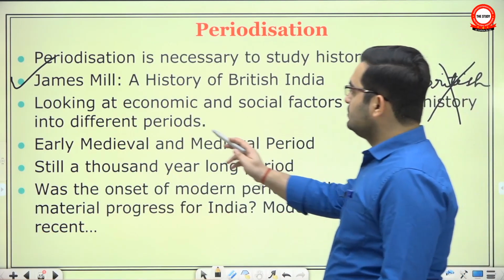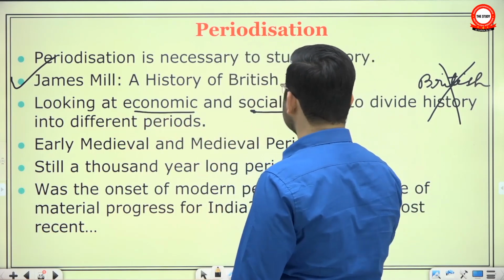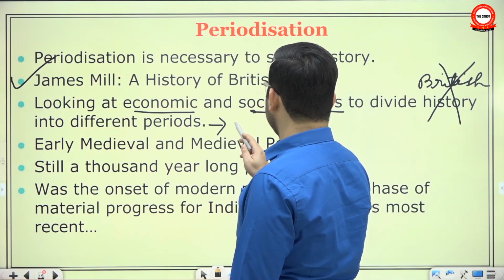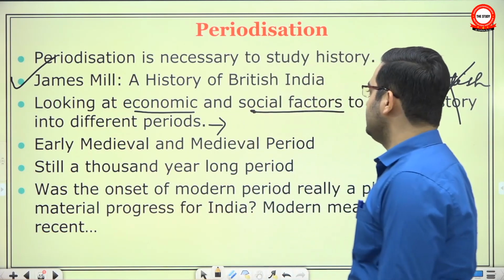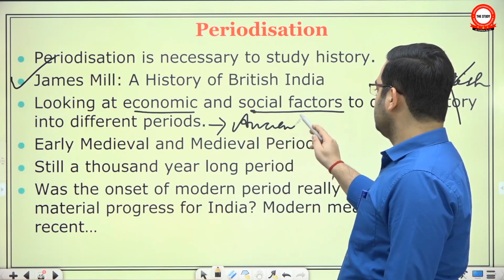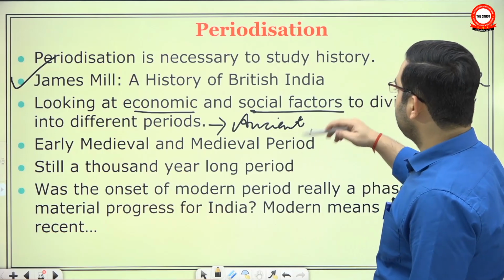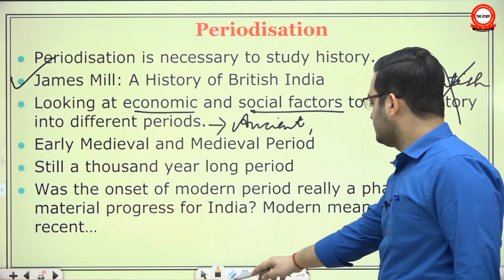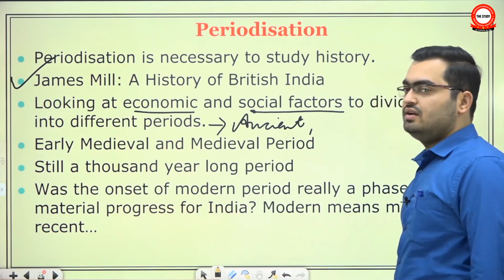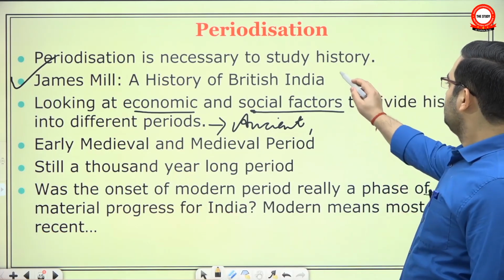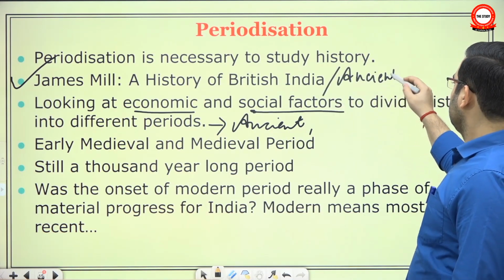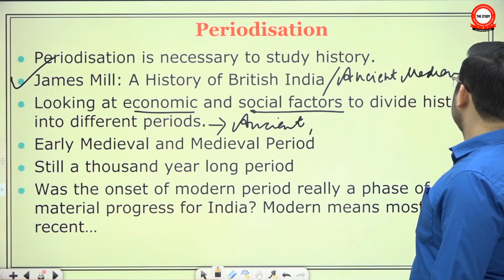Then came the new approach of looking at economic and social factors. So, early Marxist historians, on the basis of phenomena like feudalism, land grants, etc., divided Indian history into ancient. Even before them, after the British categorization of Hindu, Muslim, and British was cancelled, the nationalist historians divided it into ancient, medieval, and modern.